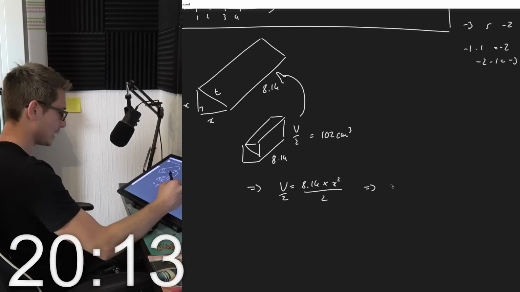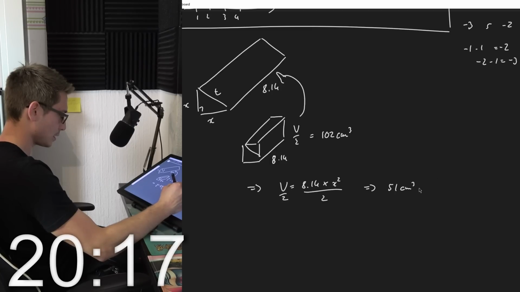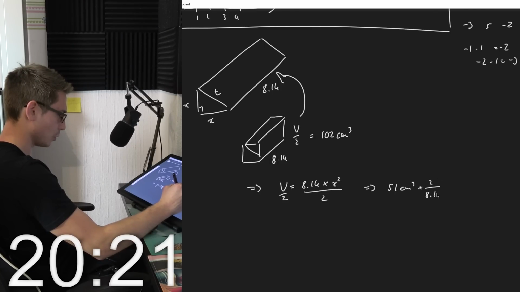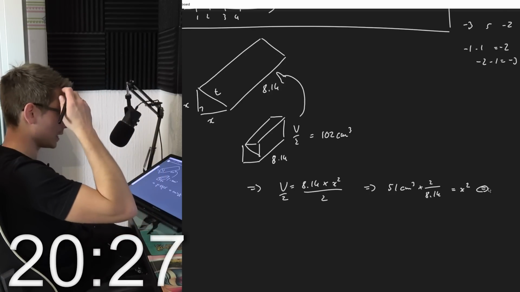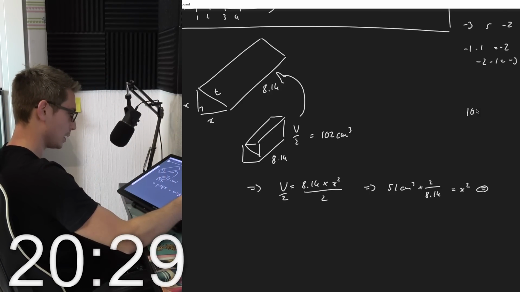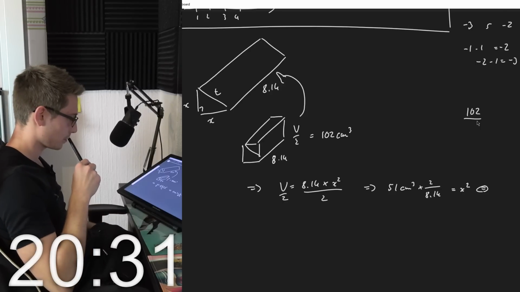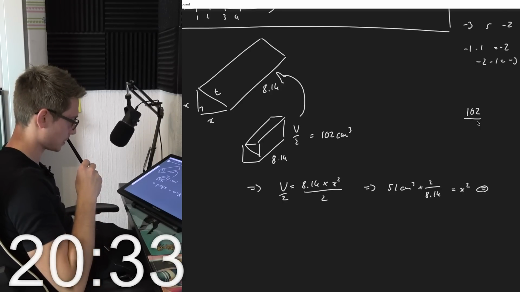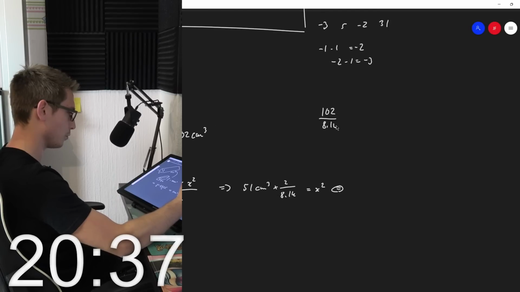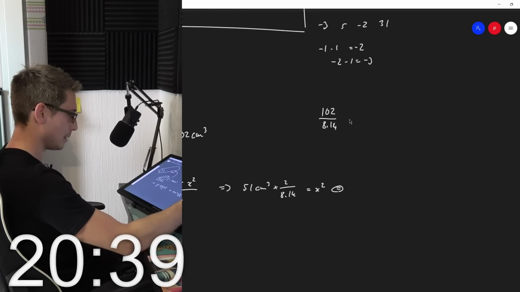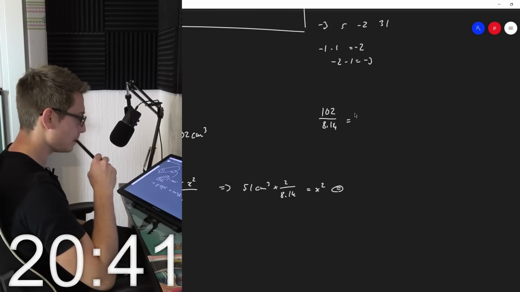Okay, so meaning we got 51 cubic centimeters times 2 divided by 8.14 is equal to x squared. Meaning that's equivalent to saying we got 102. Oh yeah, they are actually going to cancel out the 2's as before, divided by 8.14. Yes, okay.